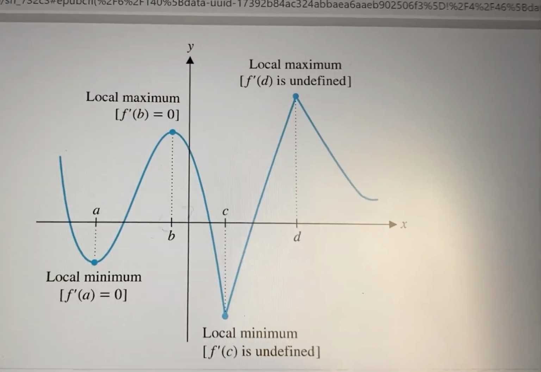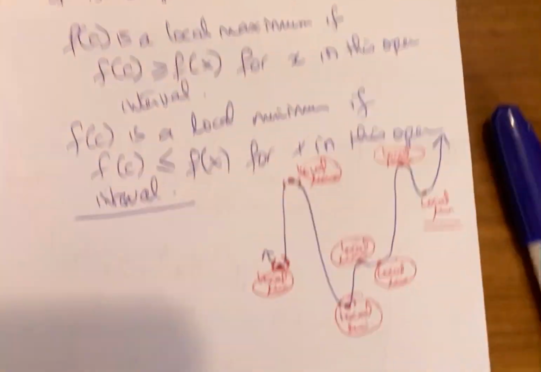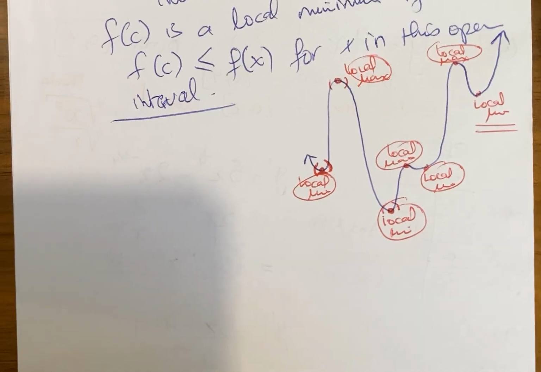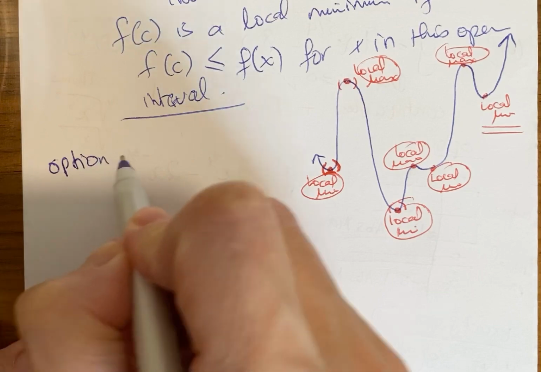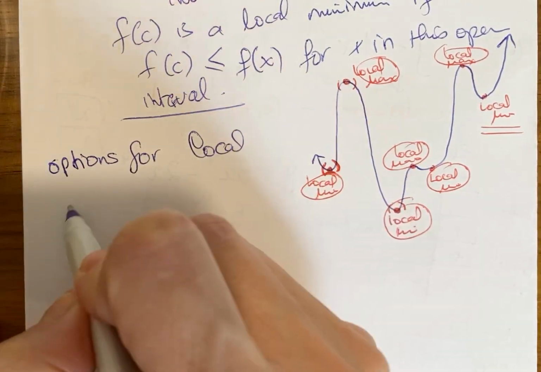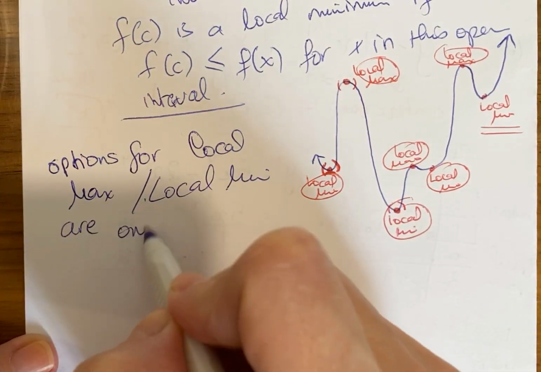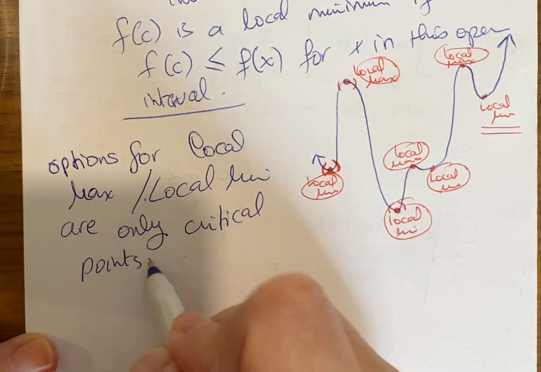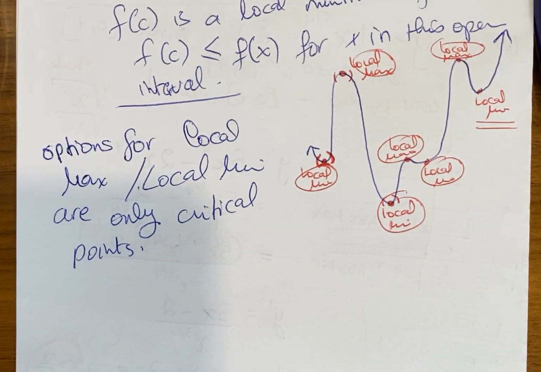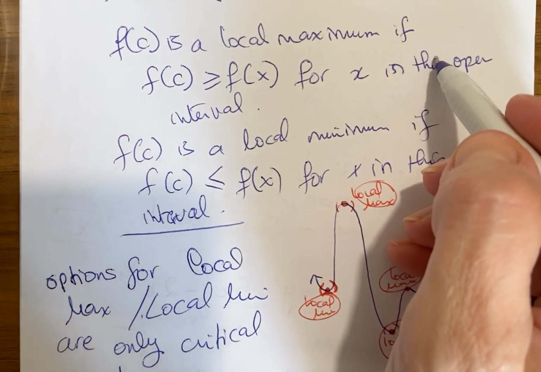But how is this not the same as our study about absolute maximum values? See, again, options for local max and local min are only where? Critical numbers, critical points. You tell me, what about the endpoints? Aren't they options for local max and local min? No. Why aren't they options for local max and local min? Why can't I consider them local max and local min?